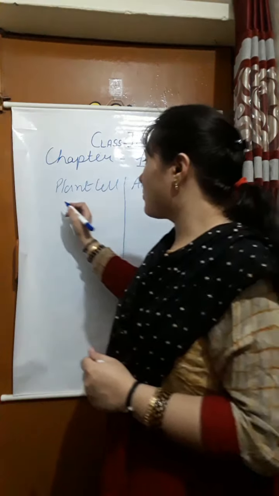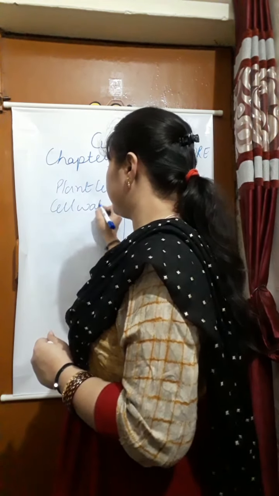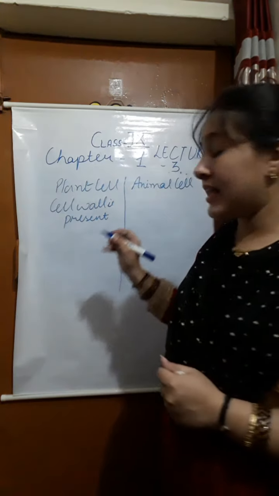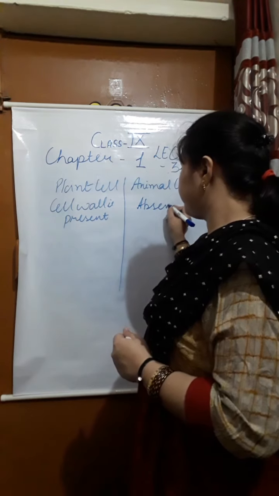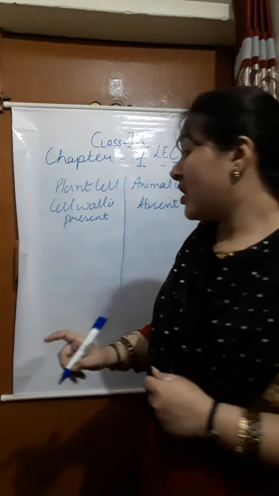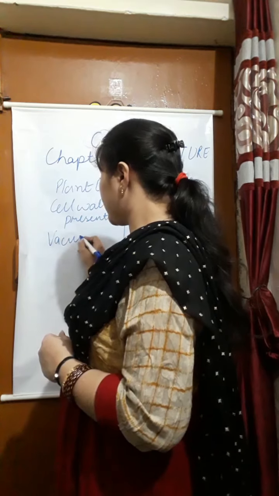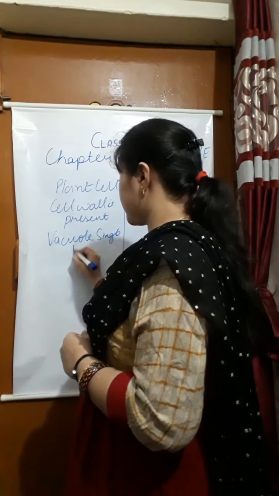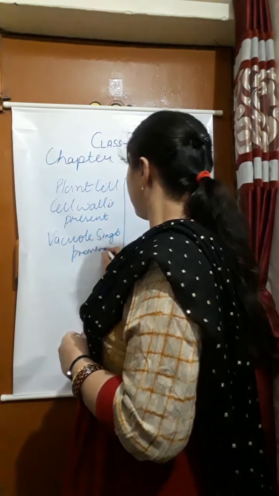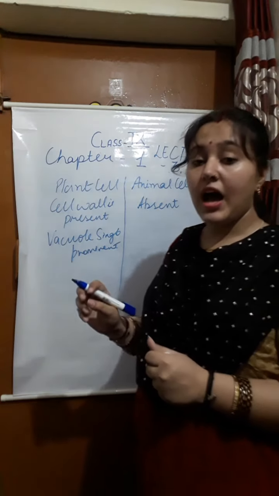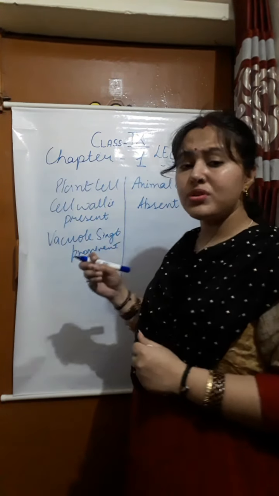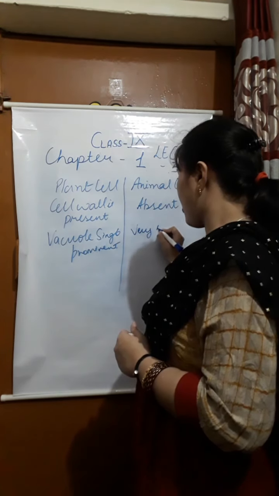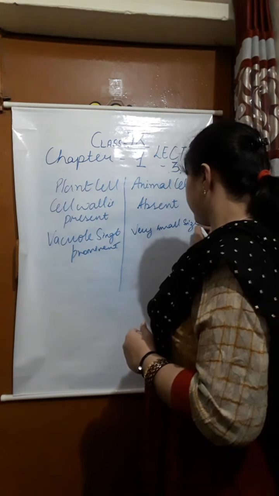Now in the plant cell we have the cell wall. Cell wall is present, but in animal cell it is absent. In plant cell we have a large single vacuole, but in animal cell we don't have a vacuole, or if it is present, it is very small in size.